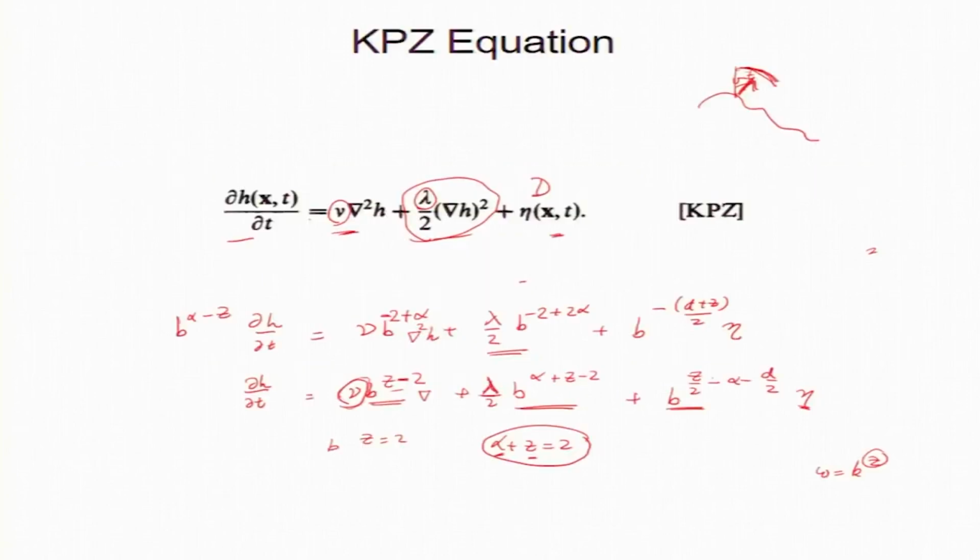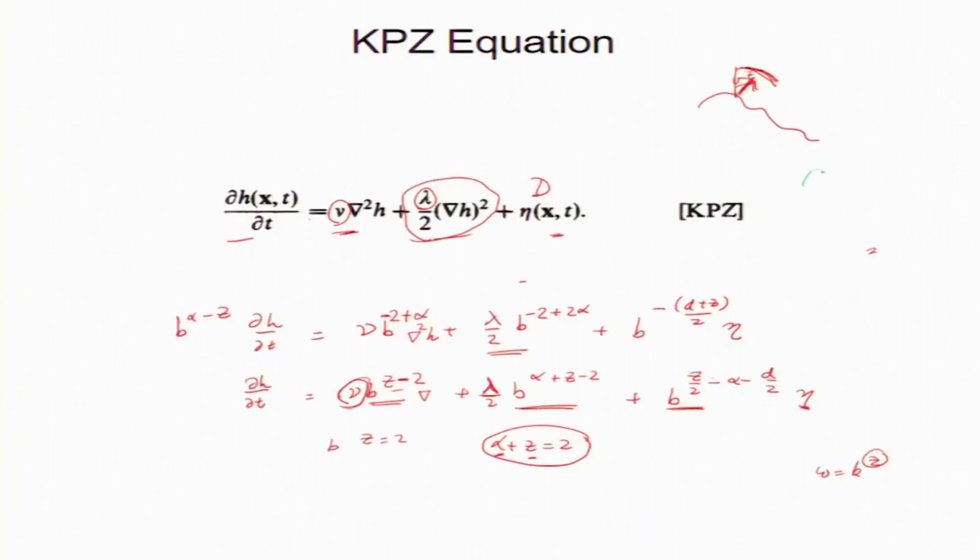Okay. So, KPZ is the Kardar-Parisi-Zhang equation. In fact, this is the famous paper which is one of the highest cited papers. So, 1986, and this paper proposed a model for surface growth. So, the surface is growing, and this surface has a height. So, the height of the surface is h. You drop particles and the surface is growing, right, and this height is given by this equation.